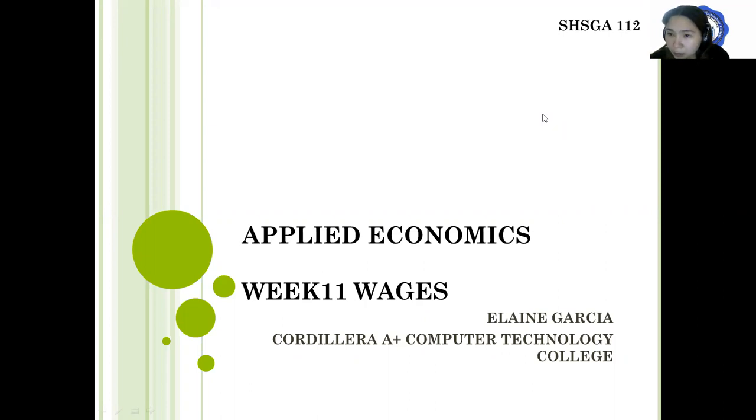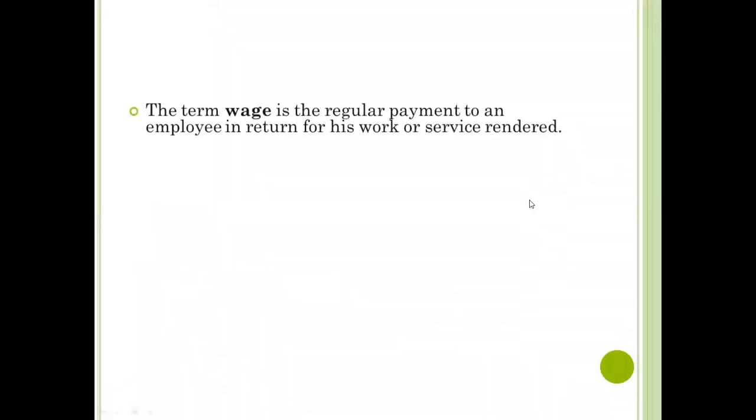Welcome to Applied Economics. We are now at our 11th week, and for the 11th week, our topic is wages. So we will discuss the methods of wage payment, also define wages, and also explain the nature and scope of minimum wage. So let's proceed to our discussion. So, what is a wage? The term wage is the regular payment to an employee in return for his work or service rendered. In short, it is also our salary or the salary of a typical employee.